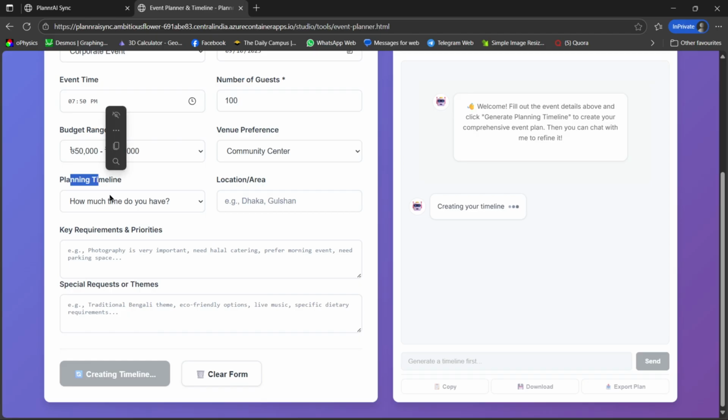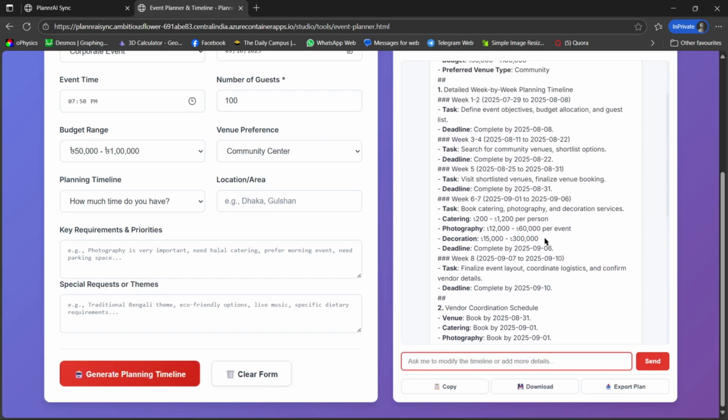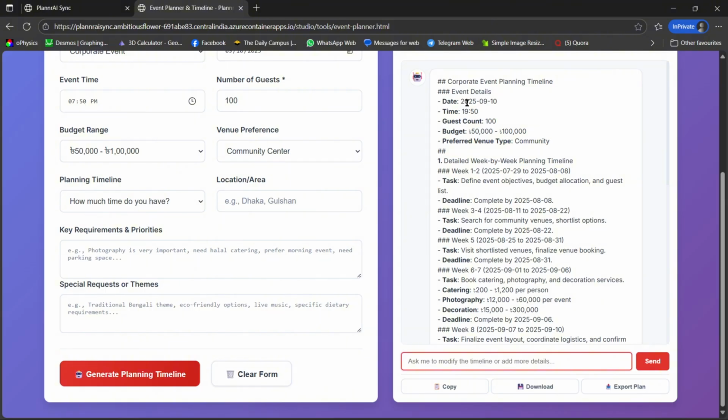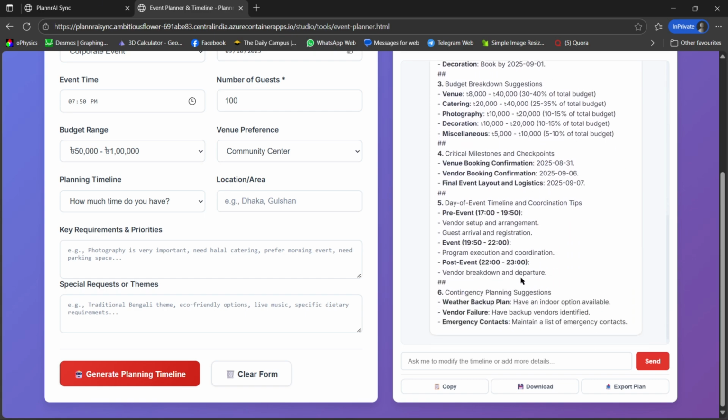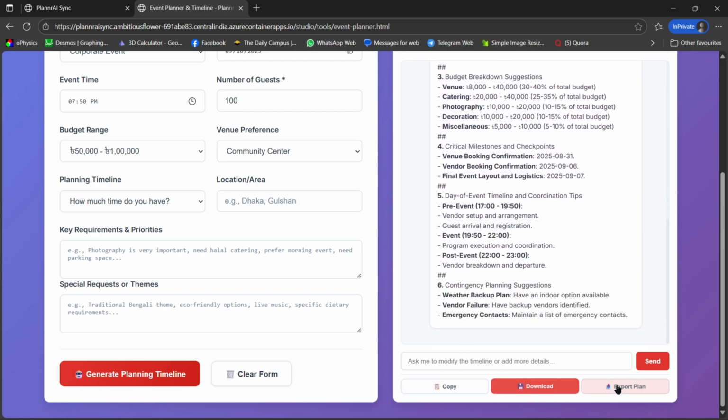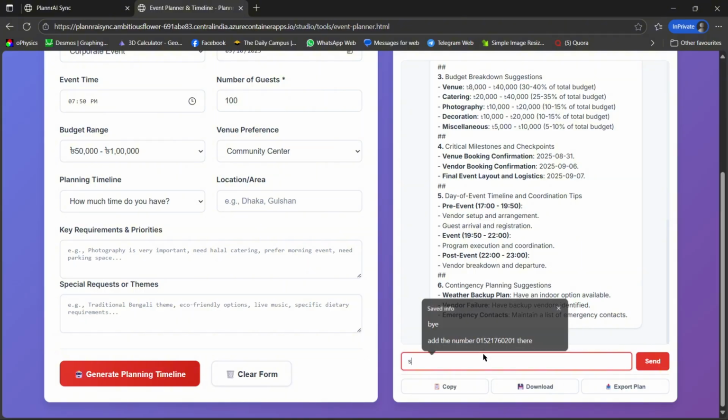So let's wait for the reply. So here it is, the structured reply like date, time, guest count, budget, also preferred type and week by week planning, then suggested convention halls. I can also download this plan, that particular response.